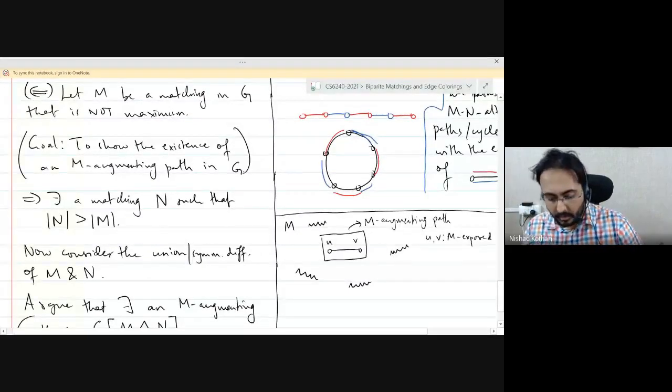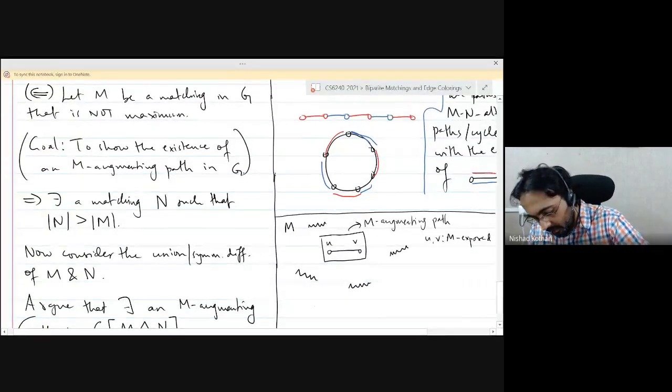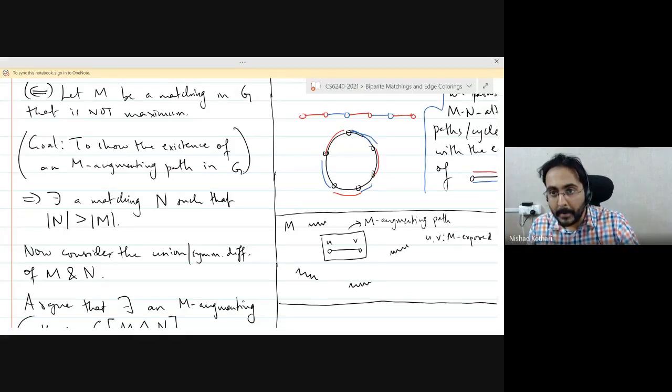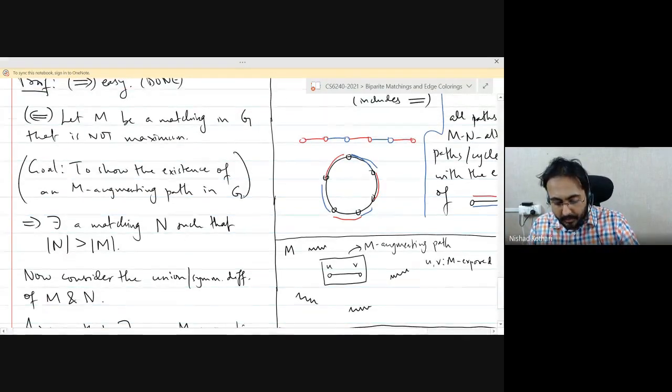So this is an M augmenting path. Okay, just want to point out this smallest example of an M augmenting path in case it wasn't obvious that this should be an M augmenting path. Good. So this takes care of the case when M is not a maximal matching. Then there will be at least some edge which is not in M and you can add it to M. And another way to look at it is an M augmenting path. So you can take the symmetric difference with M and get a bigger matching.